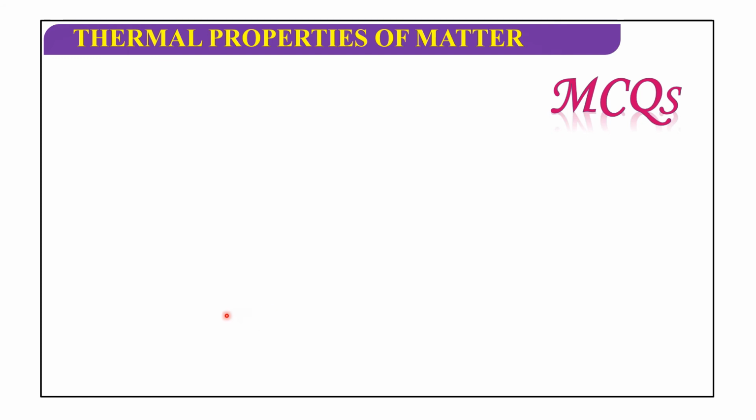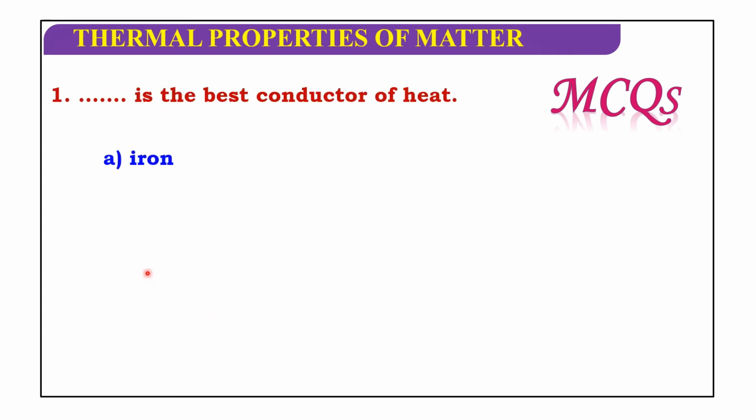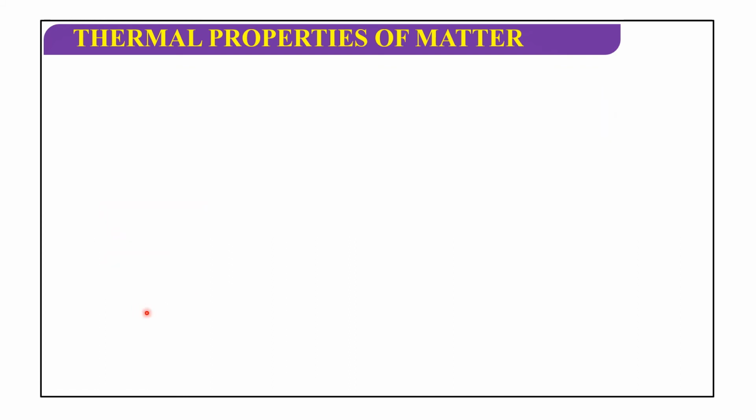Now I'll discuss MCQs. Dash is the best conductor of heat: iron, copper, gold, silver. See, the best conductor of heat is silver. Silver is the best conductor of heat.